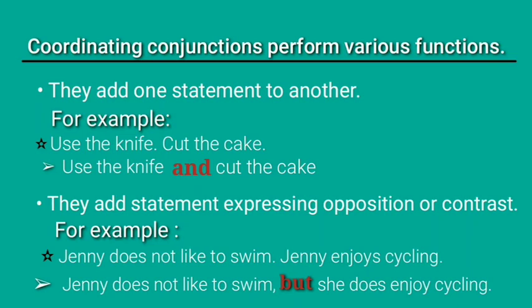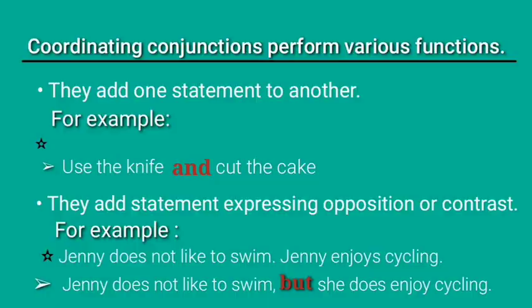So here again we can use the conjunction "but" and make it one sentence. Therefore the sentence would be like, Jenny does not like to swim, but she does enjoy cycling.